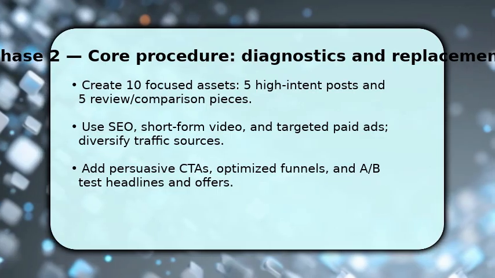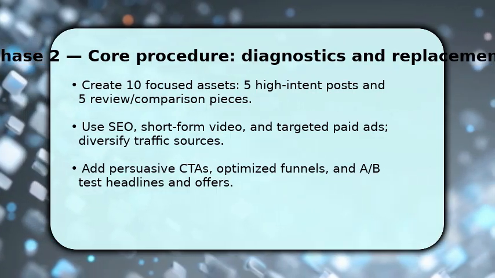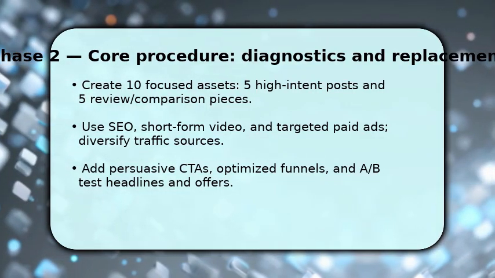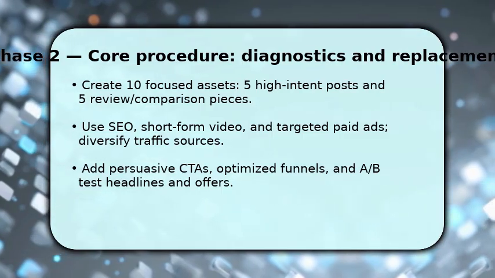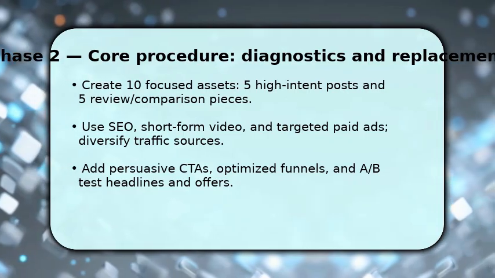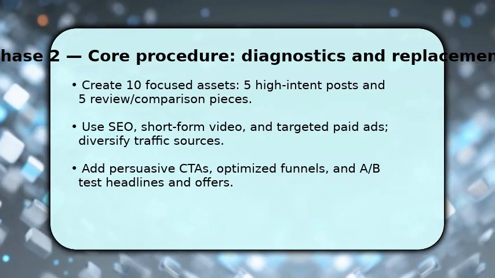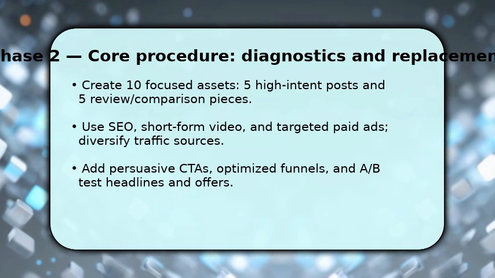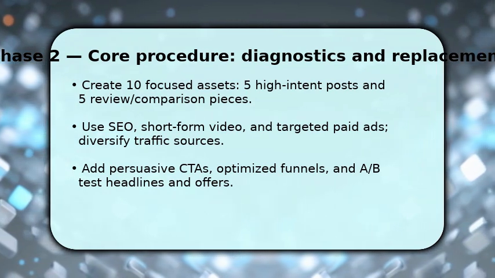Make sure each asset includes persuasive CTAs and a simple funnel: opt-in, value, affiliate offer, and run A/B tests on headlines and offers. This process lets you measure conversion rates and iterate toward profitable combinations. Finish by scaling what works and fixing what doesn't.